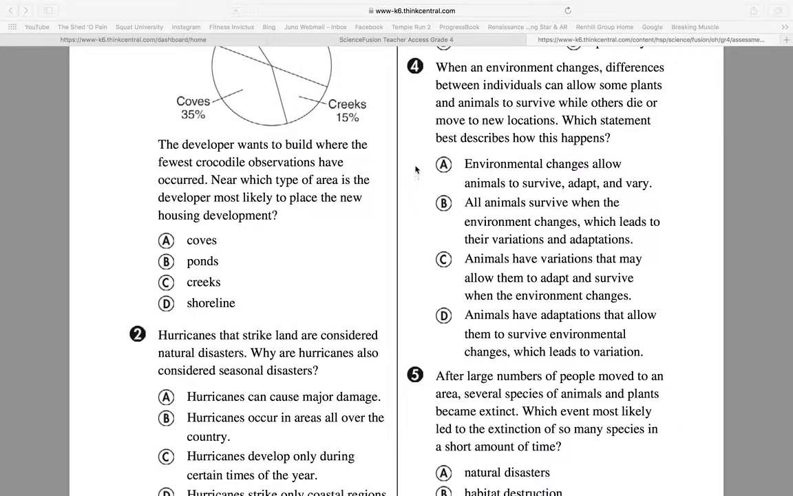A, environmental changes allow animals to survive, adapt, and vary. B, all animals survive when the environment changes, which leads to their variations and adaptations. C, animals have variations that may allow them to adapt and survive when the environment changes. Or D, animals have adaptations that allow them to survive environmental changes, which lead to variations.